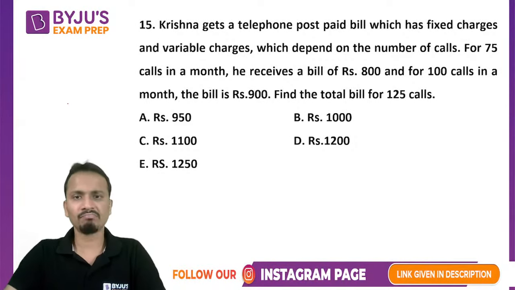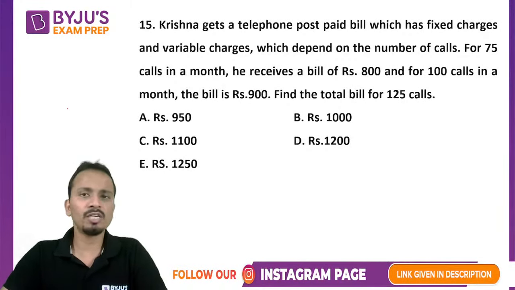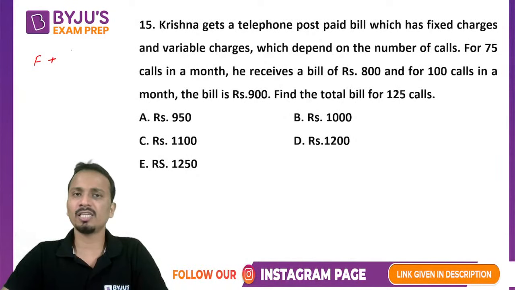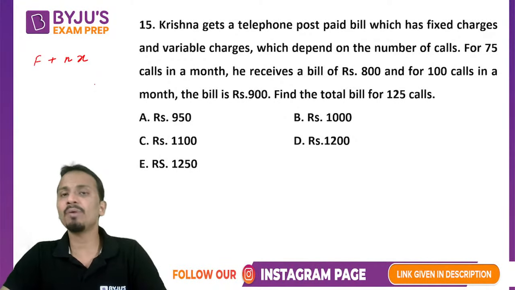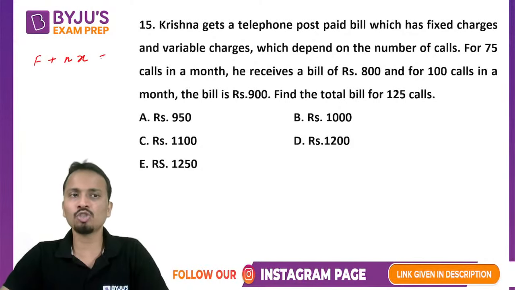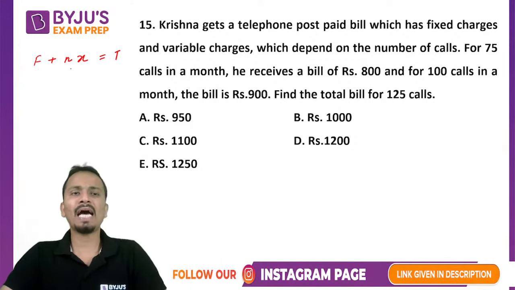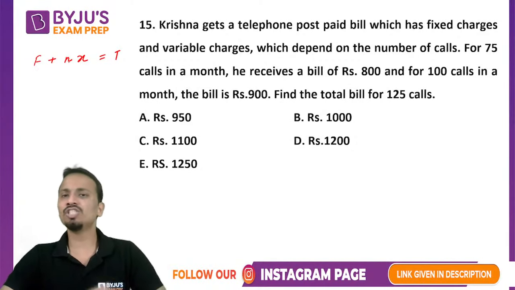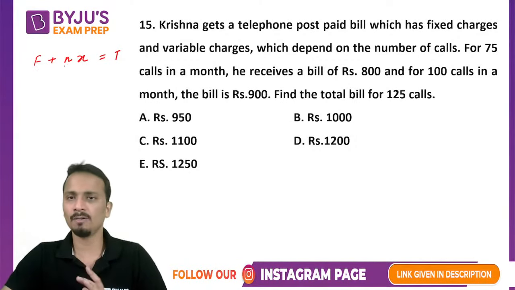Any answer? Okay, so there are two types of charges which are involved in the total bill. The total bill has fixed charges plus the variable charges. Variable charges depend on the number of calls. So let's say N is the number of calls and X is the charges per call. So this is the total bill, right? Fixed charges will remain fixed, and these variable charges will change depending upon the number of calls.